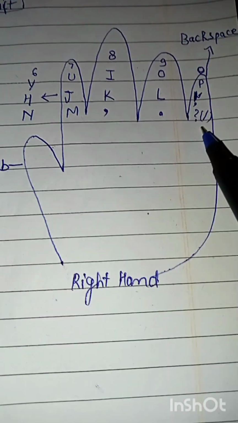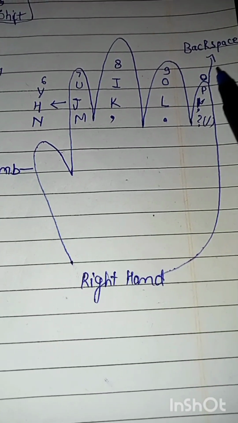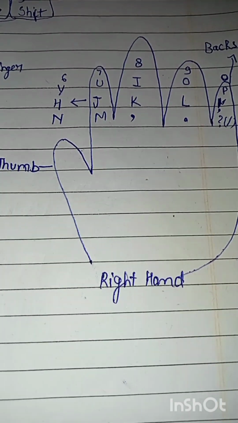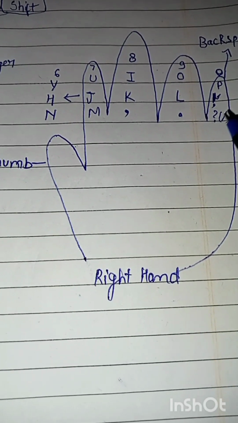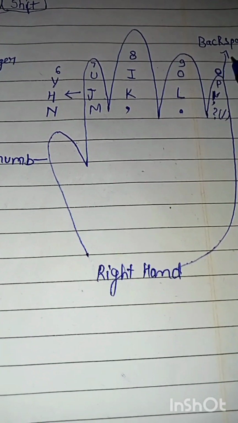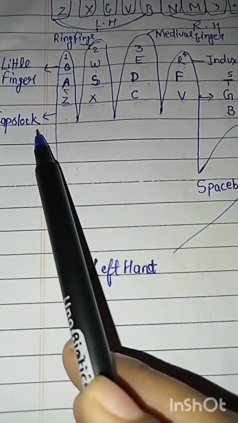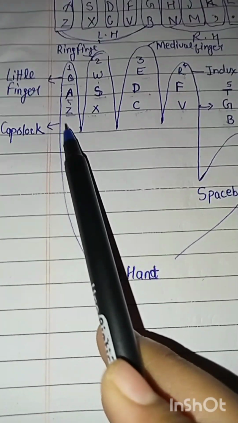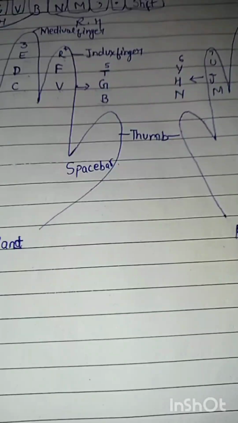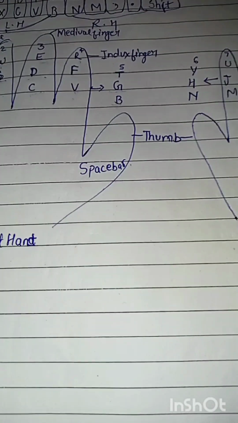And also little finger uses backspace when we have to delete some words or letters. We will use backspace by little finger. And caps lock for capital letter we will use left hand little finger. So this is our information about fingers.